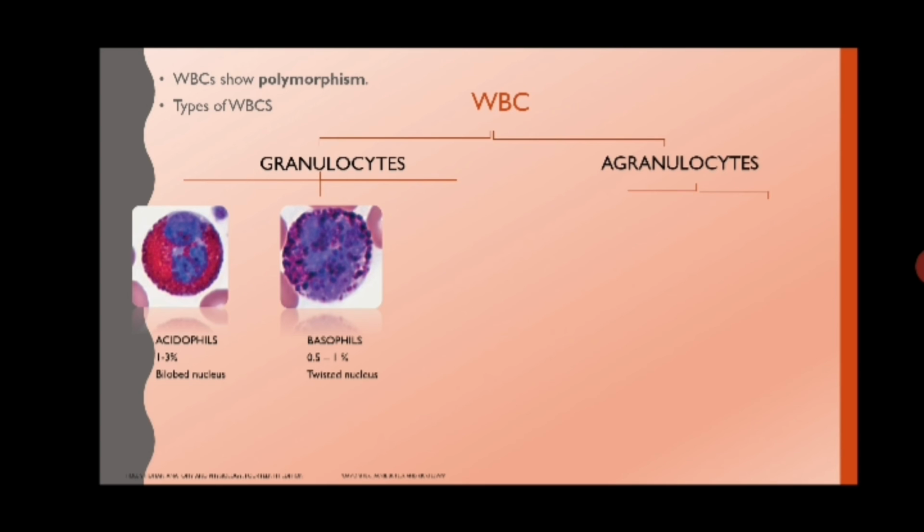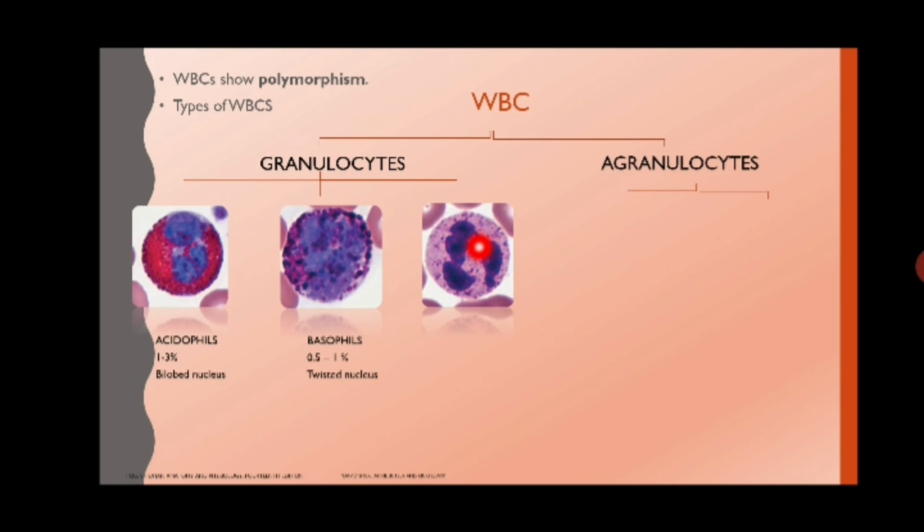The third type of granulocyte, that is the type of WBC, is neutrophils. Now, in this, the granules are very fine and evenly distributed, and they are stained with neutral stains. Around 70% of your WBCs are made up of neutrophils. The cells are spherical and the nucleus is multi-lobed.